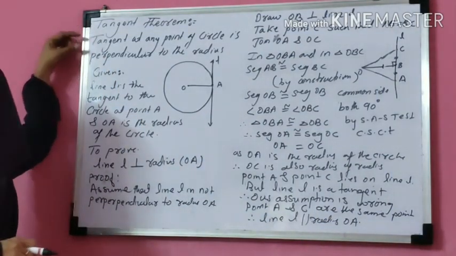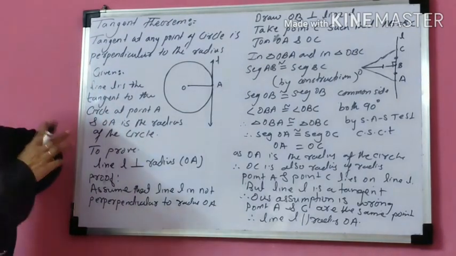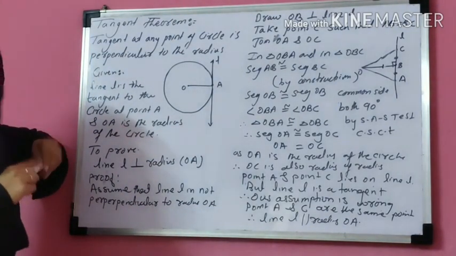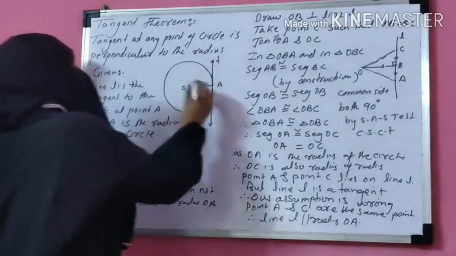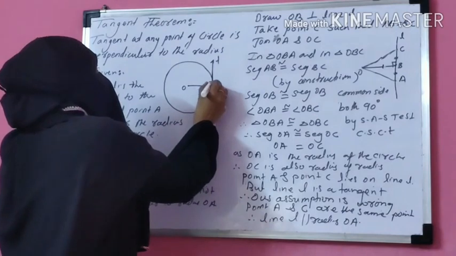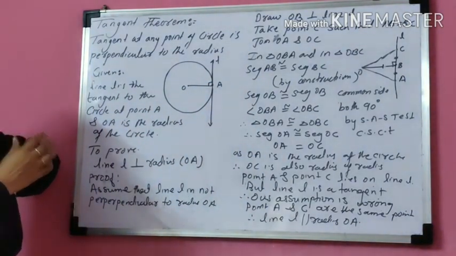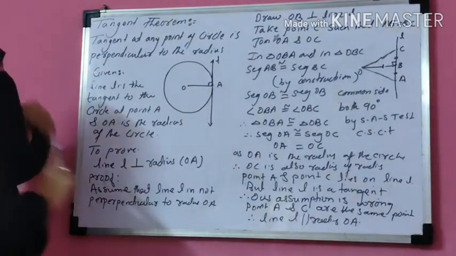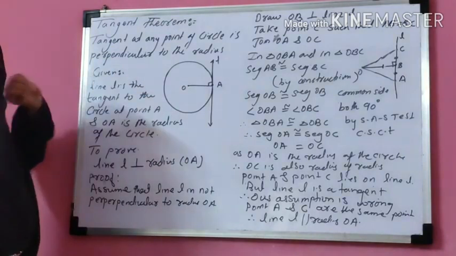Once more I am repeating. The theorem is: a tangent at any point of a circle is perpendicular to the radius. The theorem says if you draw the tangent at any point of the circle, that tangent is always perpendicular to the radius. Very important theorem. We have to apply this theorem many times while solving the sums. The tangent is always perpendicular to the radius. We have to prove this theorem.